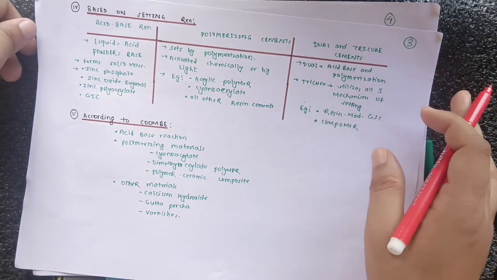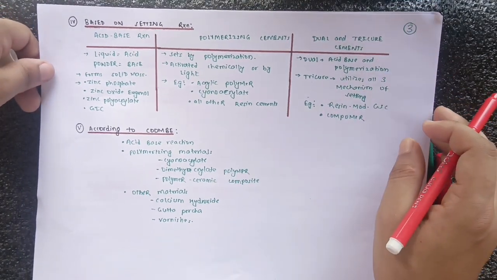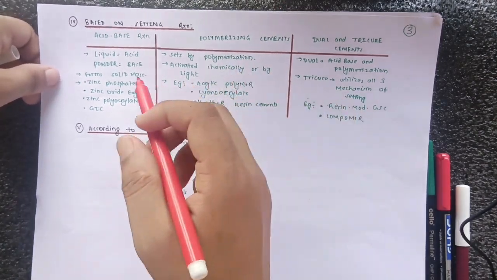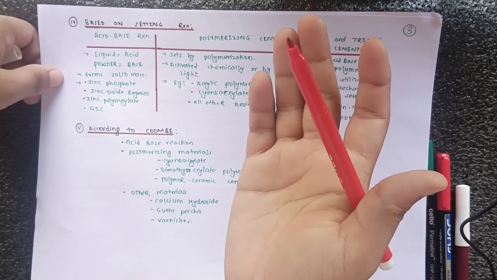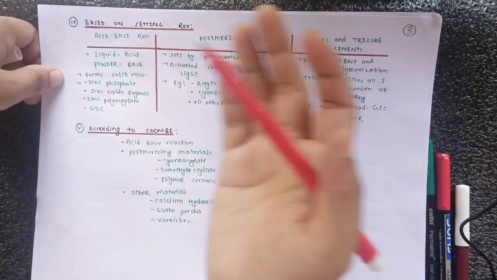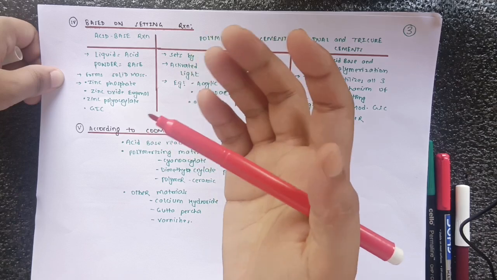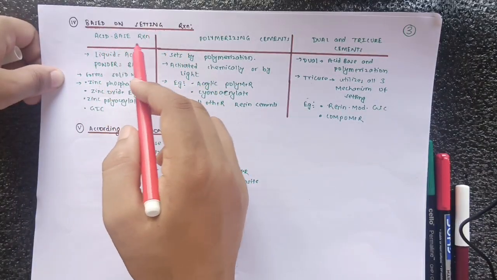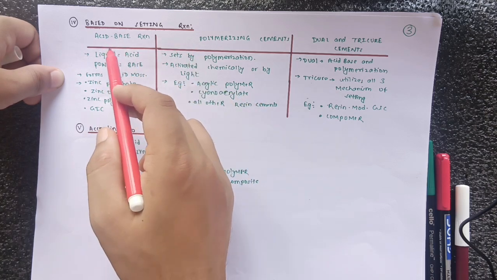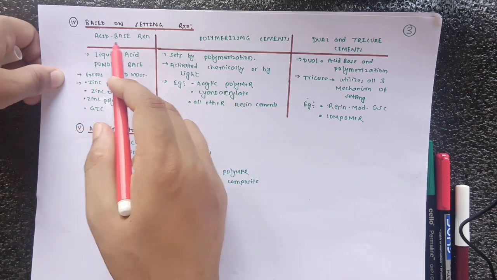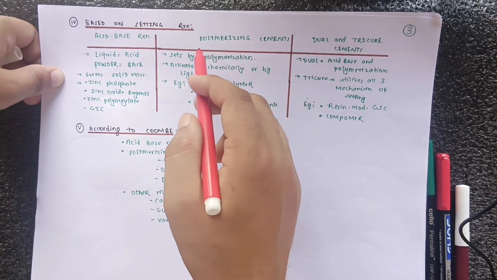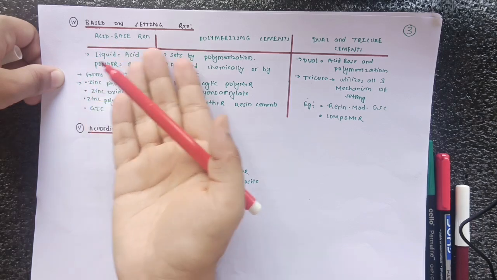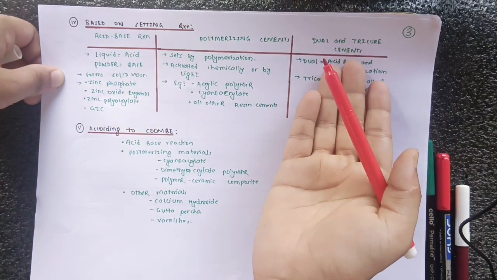After that, we will study the classification of dental cement on the basis of the setting reaction. Okay, so this is one of the most important classifications among all those classifications. Most teachers may ask you to classify the dental cement on the basis of their setting reaction. So on the basis of setting reaction, you should tell there is an acid base reaction, okay, then polymerization. So there is polymerization in the setting of the cement, acid base reaction takes place in the setting of cement, and dual or tricure cements are also present there.